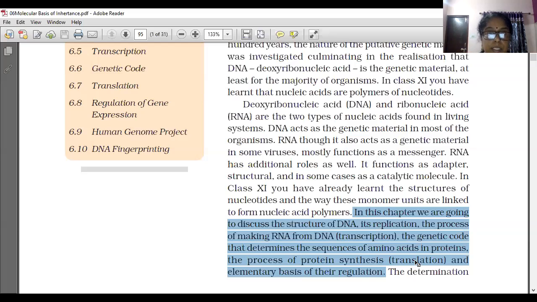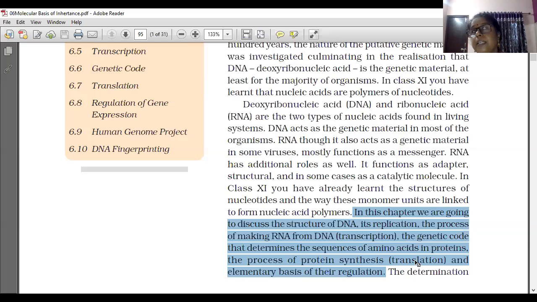So what are we going to learn in this lesson? First is the structure of DNA. Second is replication. Third is the process of making RNA from DNA, which is called transcription. Next is the genetic code that determines the sequence of amino acids in proteins. Then the process of protein synthesis, that is translation, and the elementary basis of their regulation.